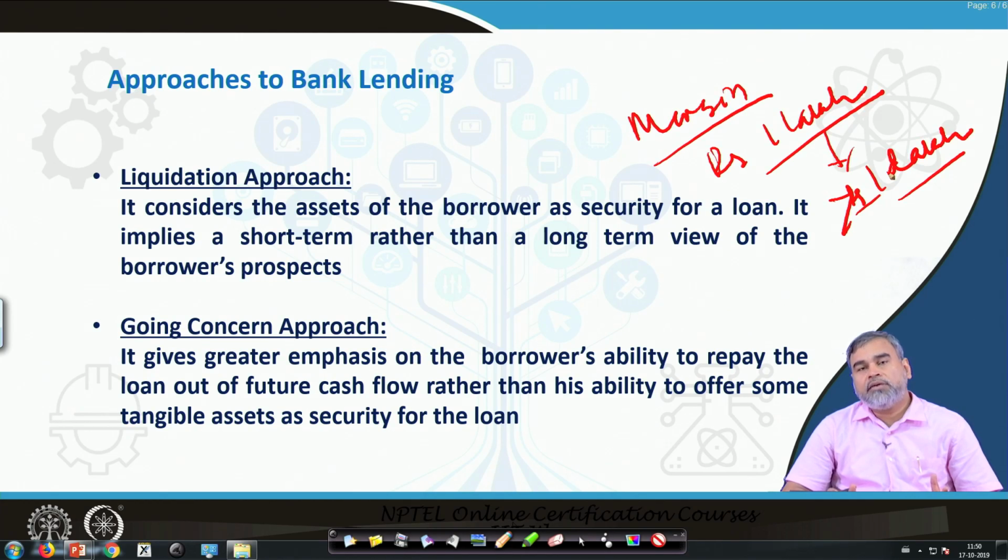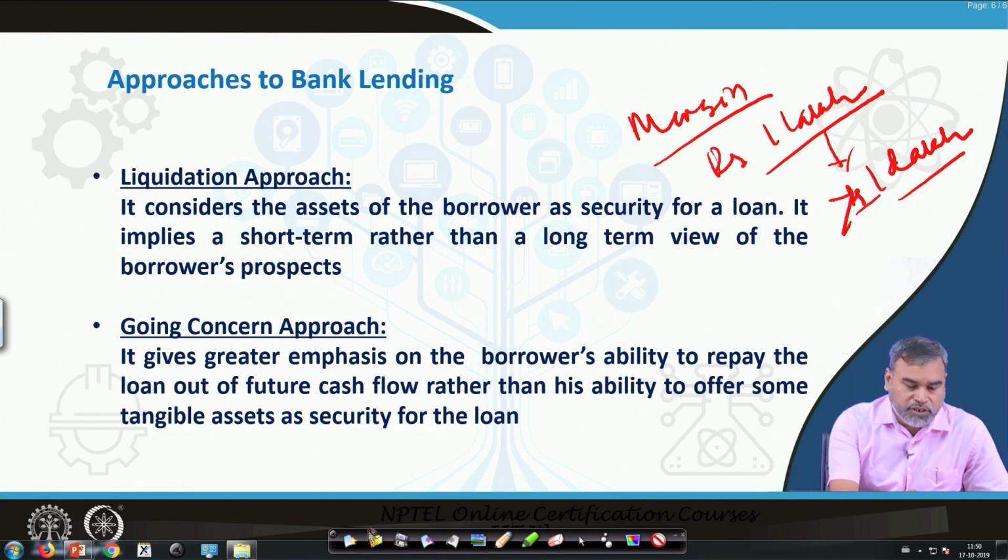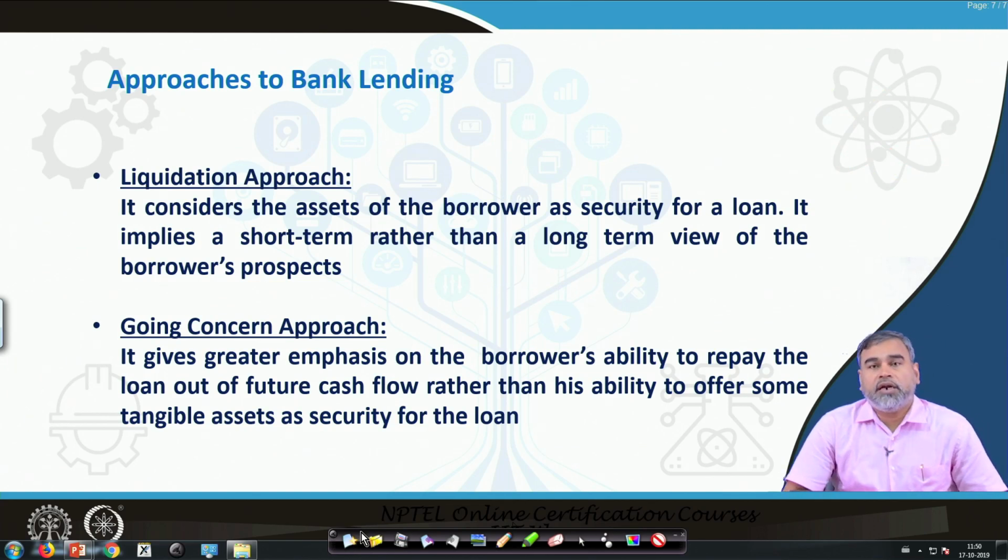It means that if the bank feels that this person is able to repay the loan in a particular period of time, because he or she is able to generate revenue periodically, and that ability convinces the bank that the person is able to pay the loan in the future, then that is called the going concern approach. Most developed countries, the US and others, follow this going concern approach whenever they provide loans.